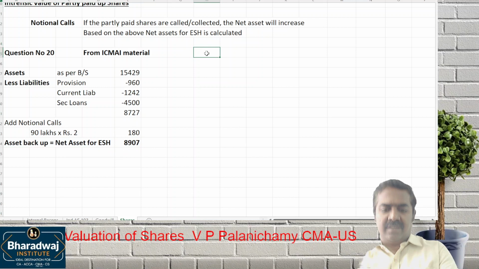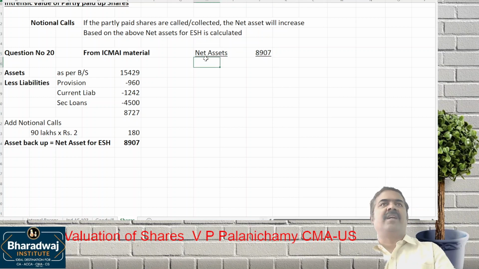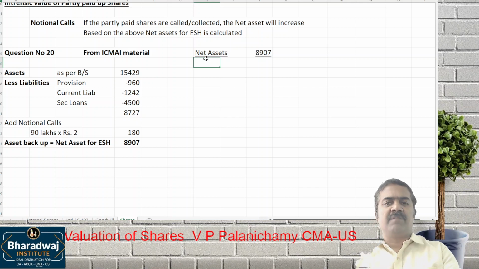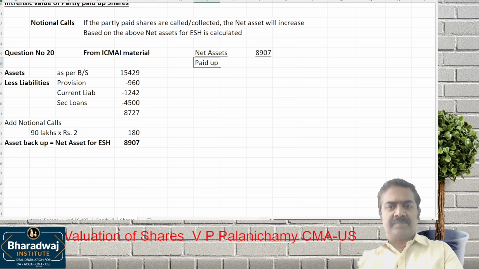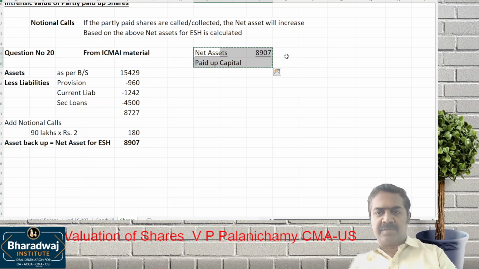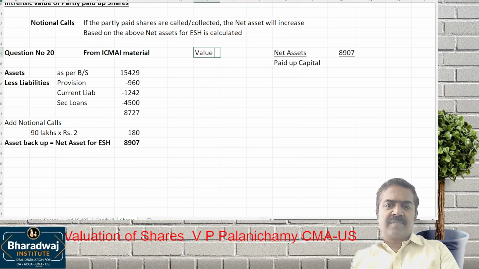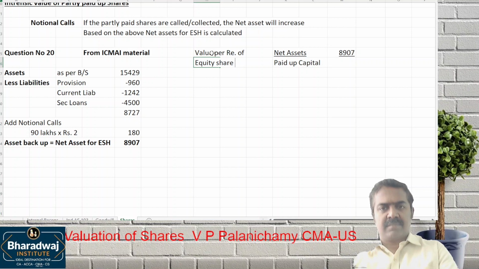Okay, net assets 8907. Since we are given different paid up values, let us take paid up capital. This will give us net assets divided by paid up capital, not number of shares, because we are not given equal face value. This will give us value per rupee of equity share capital.